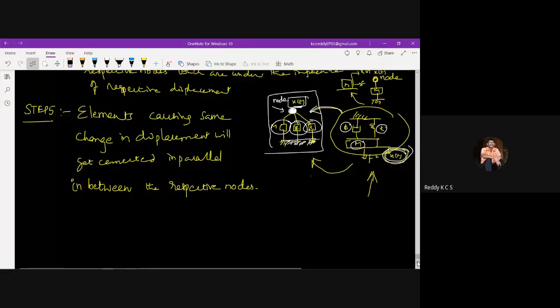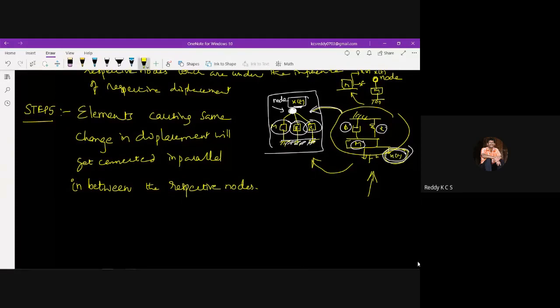Say for example, one mechanical system is like this: P1, the spring 1, K1, connected to a mass 1, and one more damper B2 is provided here, and then one more spring K2, and then one more mass M2.